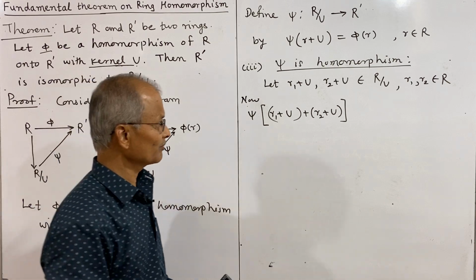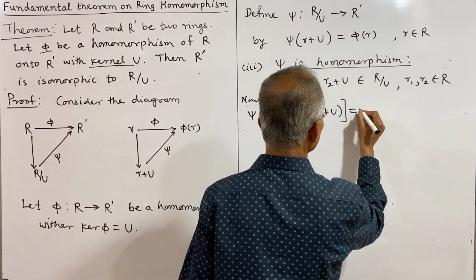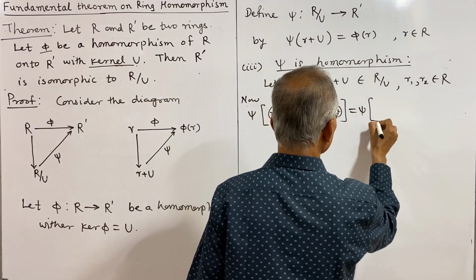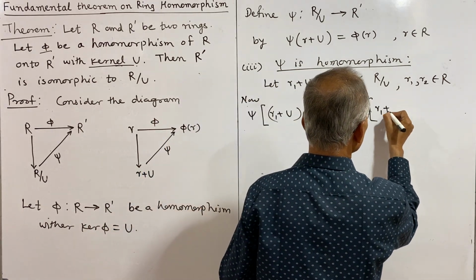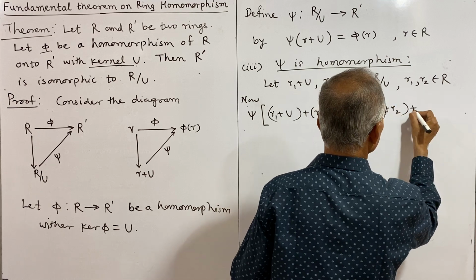By addition of these two cosets we have r1 plus r2 plus U.